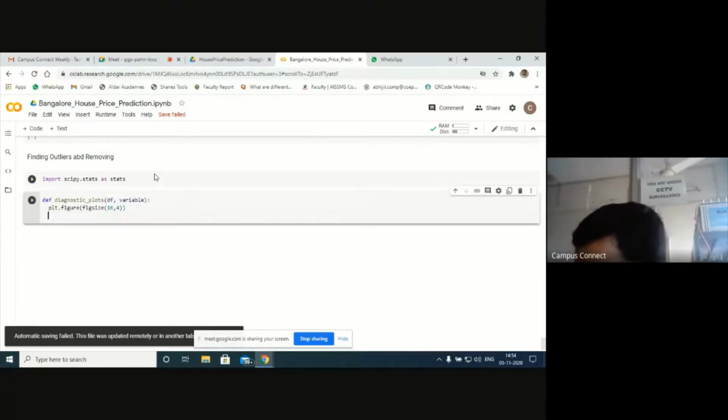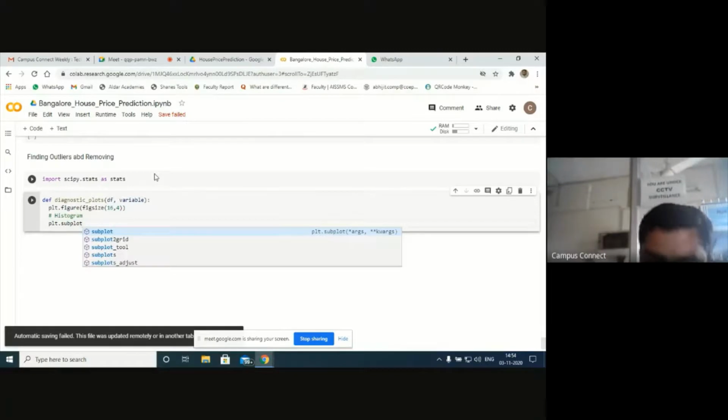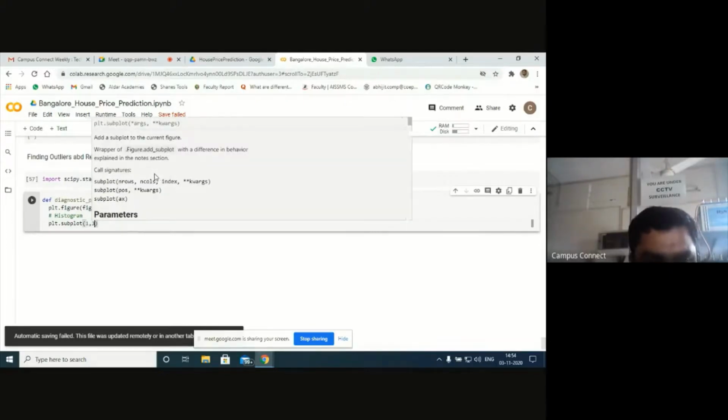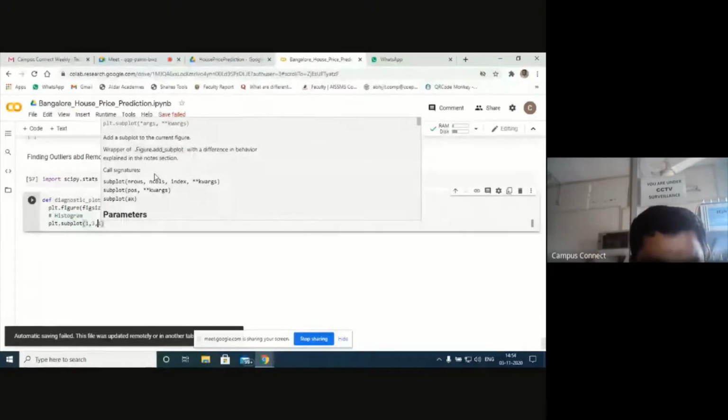histogram. Okay, I need histogram also. So let me write here, otherwise you'll get confused. Histogram. As far as histogram is concerned, I can design the histogram using plt.subplot. Next, for the histogram, you give the values here 1 comma 3 comma 1. Let me give the space here, 1 comma space 3 comma space.